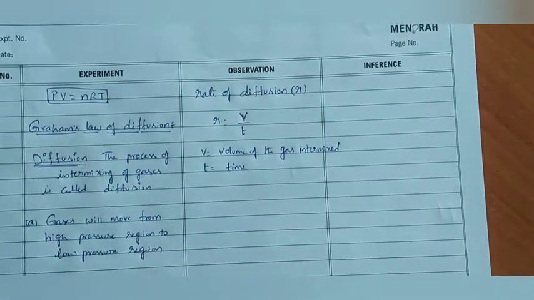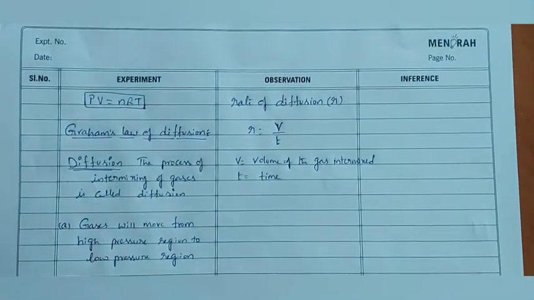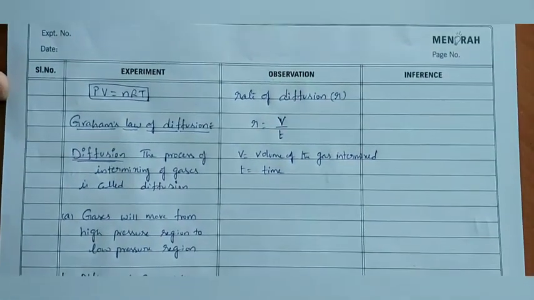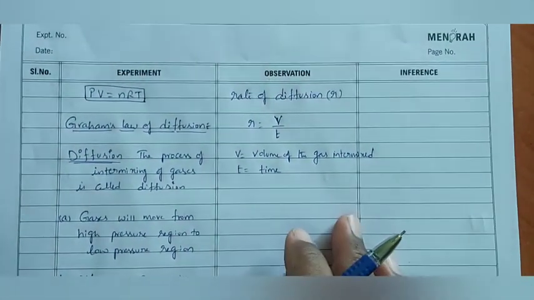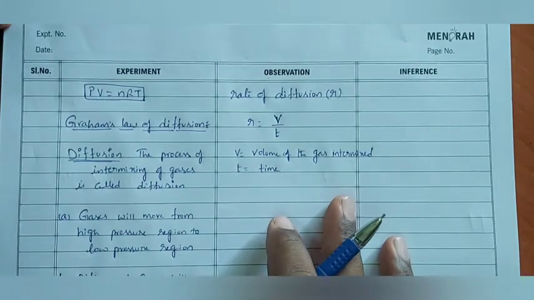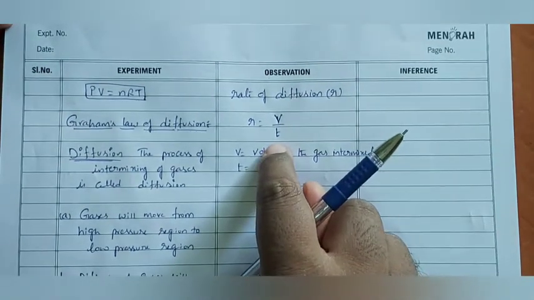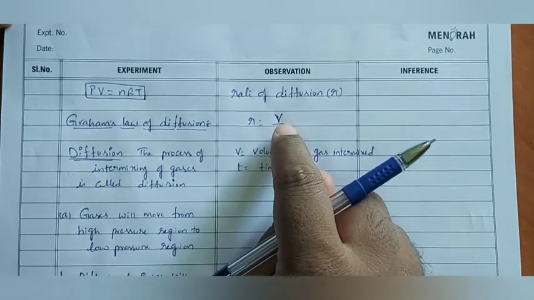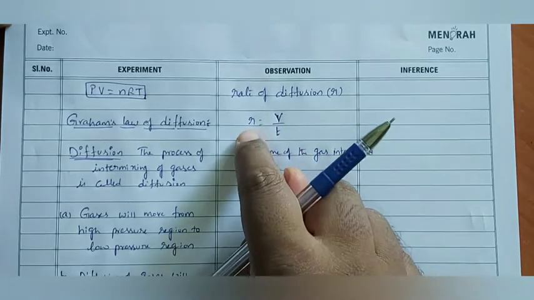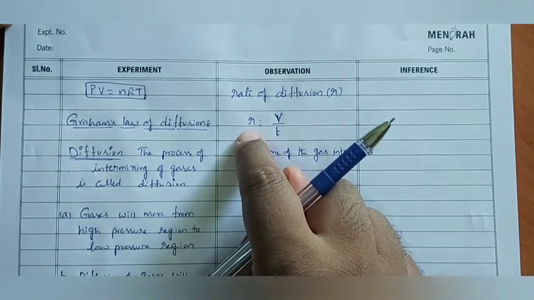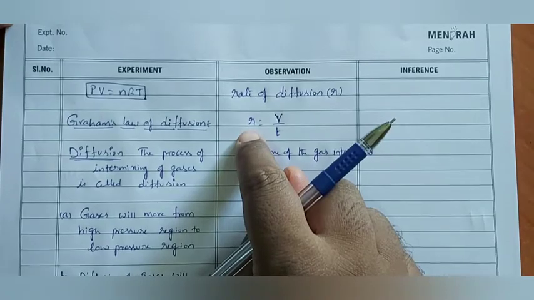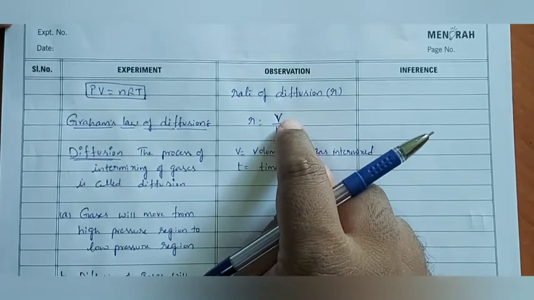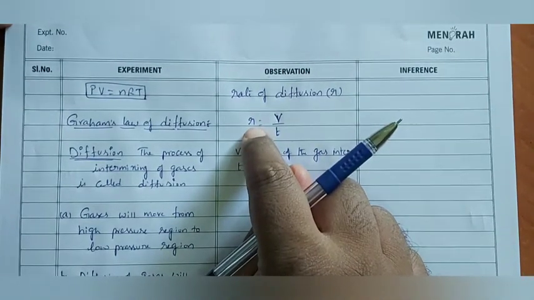Generally, rate means immediately we will get the idea that it is with respect to time only. With respect to time, what is the volume of the gas intermixed with the other one? If the volume of the gas intermixed with the other one is high, rate of diffusion is also high. If the volume of the gas intermixed with the other gas is less, rate of diffusion is also less.